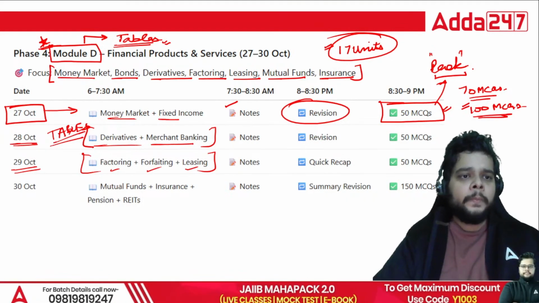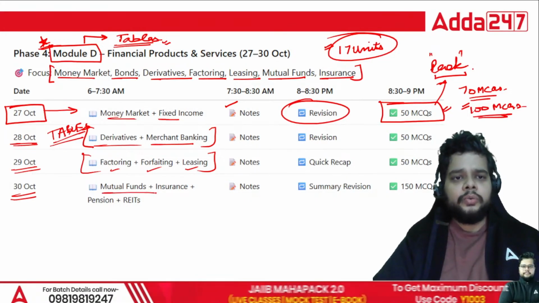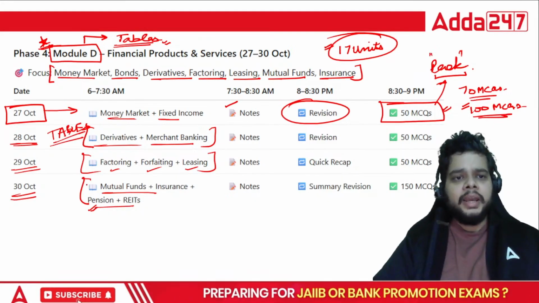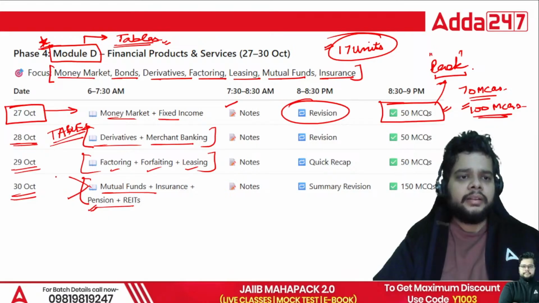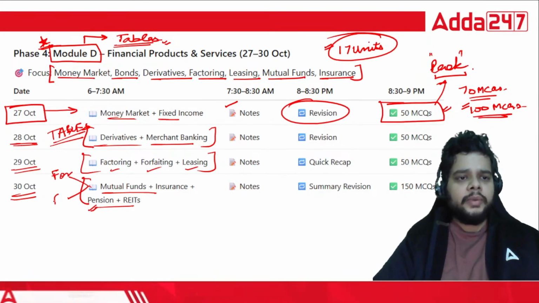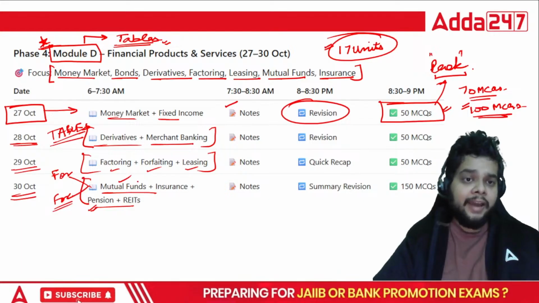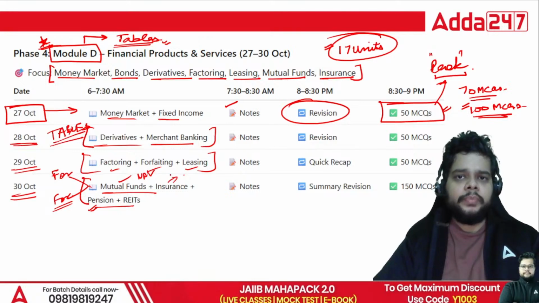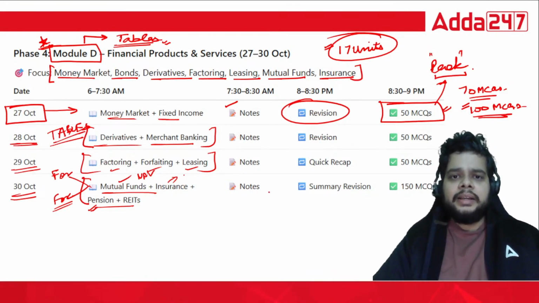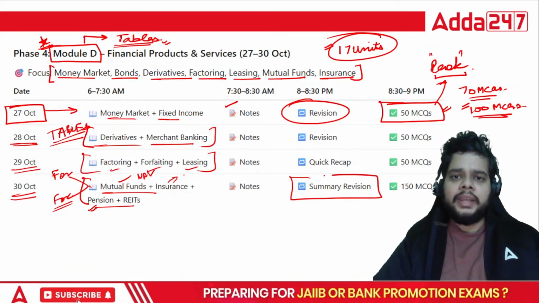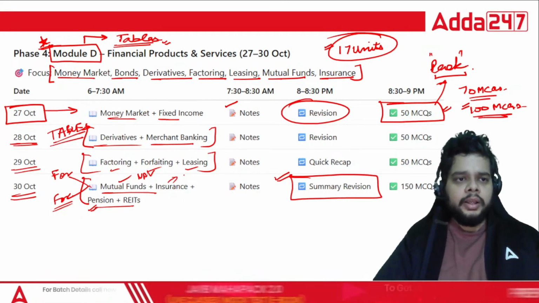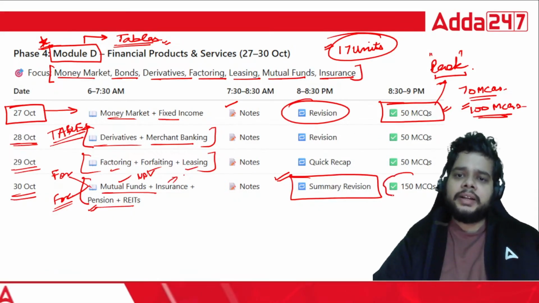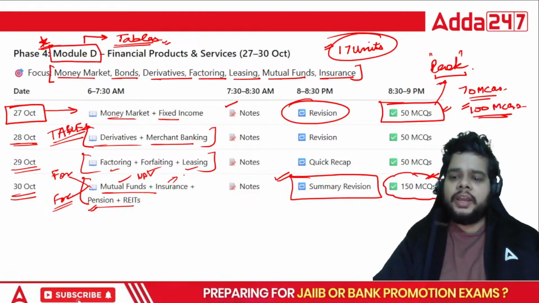and you will see that you are able to solve the maximum questions. 30th October is dedicated to your mutual funds, insurance, pension, and REITs. Here the schemes are important, the pension products. But when I talk about mutual funds and insurance, the formulas are also important. Formula based questions can be asked from mutual funds, NAV, and insurance, the principle of indemnity. Lastly, try to have a summary revision just before the 1st November, because on 2nd November we have the exam, and the questions you have to attempt will be 150 MCQs.